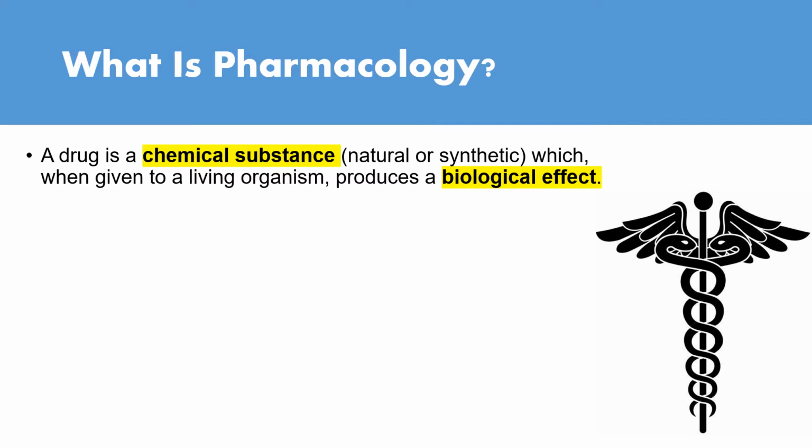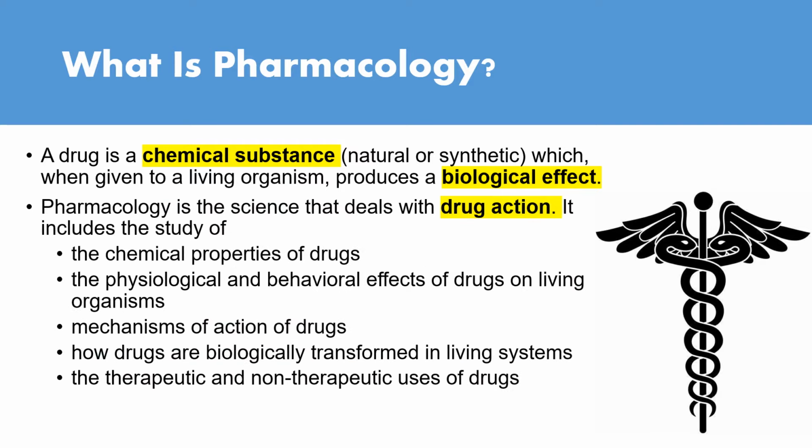Before we know what pharmacology is, we need to define drug. A drug is a chemical substance which can be natural or synthetic, which when given to a living organism produces a biological effect. So, drug equals chemical substance equals biological effect.